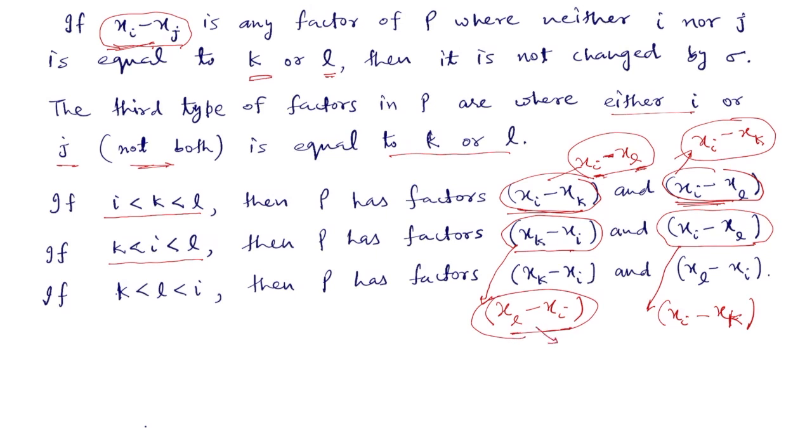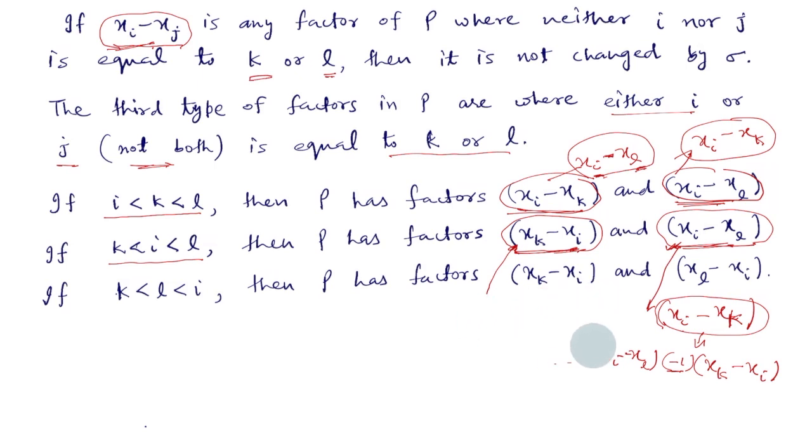So we will have to change it into the form with a negative sign, minus 1 times xi minus xl. And because i is bigger than k, this one is also not in standard form. So we shall write it again, taking a negative sign. So this will become minus 1 times xk minus xi. If we combine these two negative signs, on these two factors altogether there is no change of sign, because one negative sign is coming from here and one from here. So overall there is no change of sign.